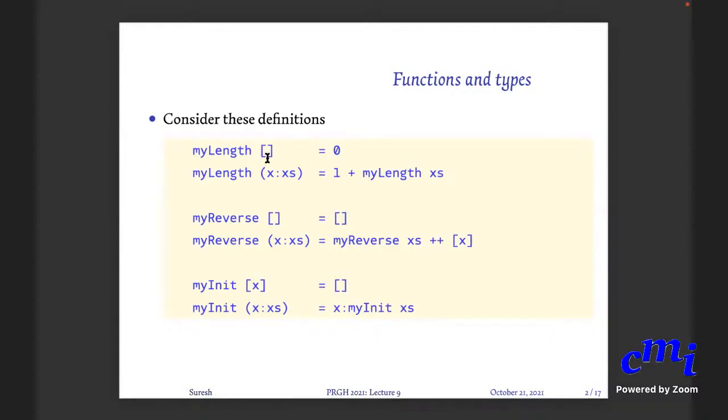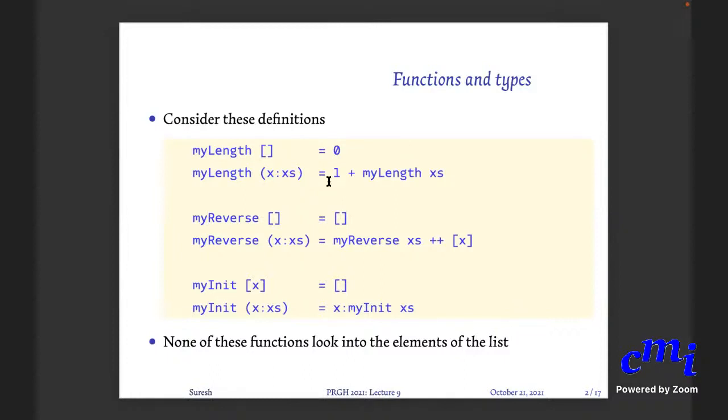No matter what the list is, the definitions are independent of what kind of elements you have in the list. Whatever list it is, it will work. Such functions are called polymorphic: functions whose definition is the same no matter what data type they are applied to. That is called polymorphism.